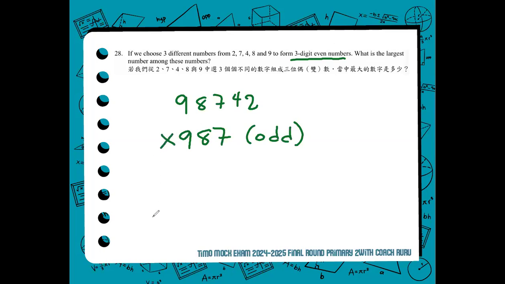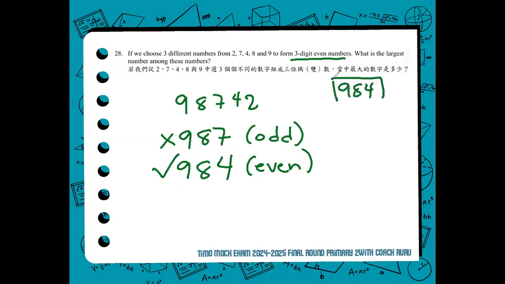Therefore, this is not the correct answer. So it should be 984, because now that it is even, we are asked that among the three-digit even numbers, what is the largest? And that is 984. 984 is the correct answer for number 28.